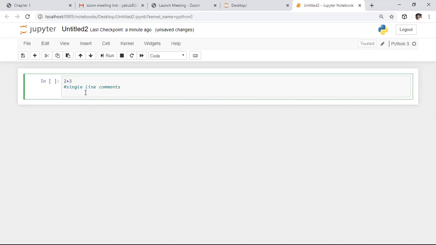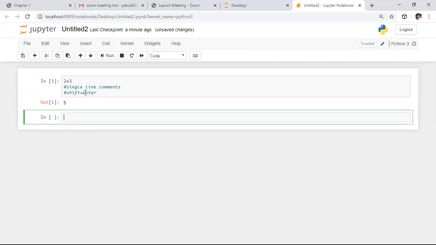And if you want to execute a line in this, we need to press the shift plus enter keys at a time. If you press shift enter, this shell will be executed. If you observe this, 2 plus 3 is nothing but 5 only. Whereas I kept this single line comment as well as this shift plus enter in the comments, that's why it is coming in the form of comments only. So it is a very helpful platform for Python programming.